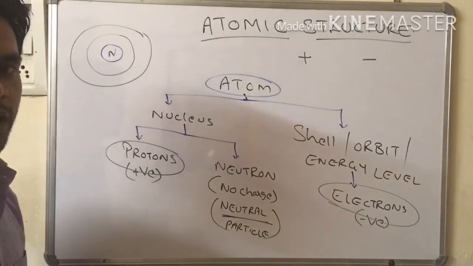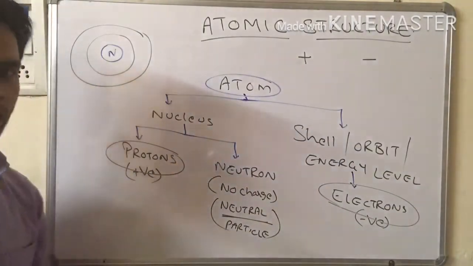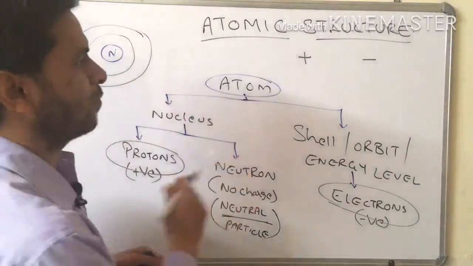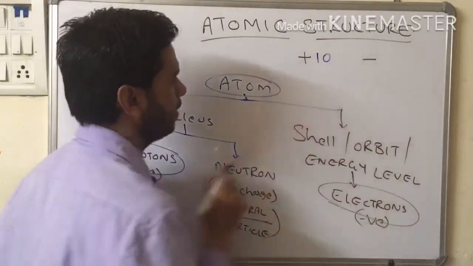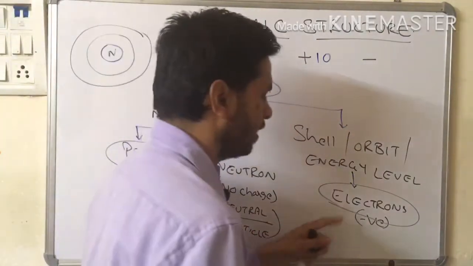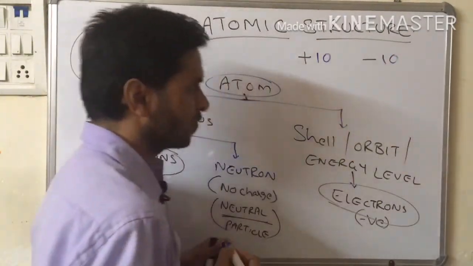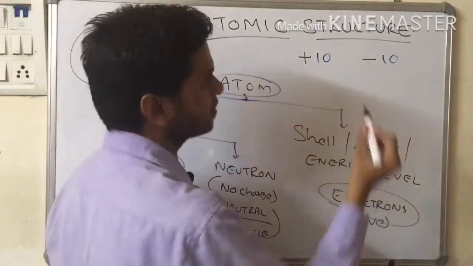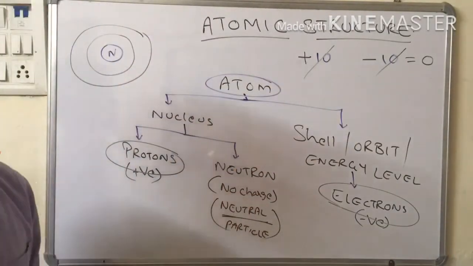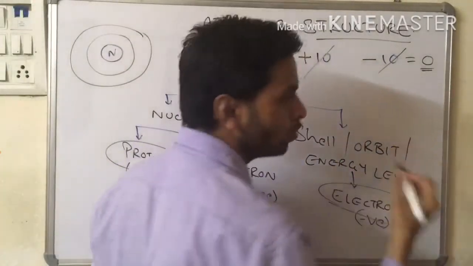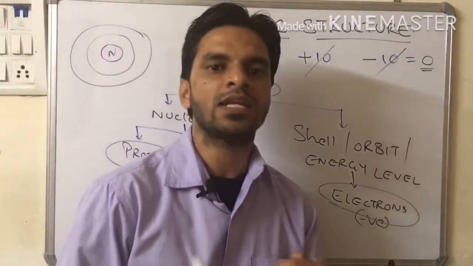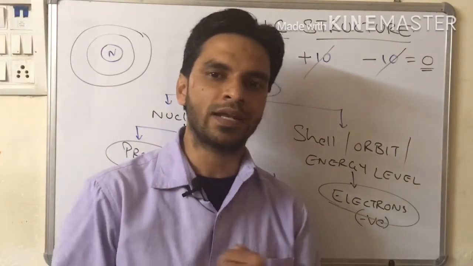So what I am trying to say is that every atom in nature consists of an equal number of protons and electrons. For example, if one atom consists of 10 protons, that atom will contain 10 electrons as well. So plus into minus is equal to minus, and this 10 and this 10 will get cancelled. That means both the charges have been cancelled and there will be no charge. No charge means it will be neutral. Hence every atom in nature is called electrically neutral.